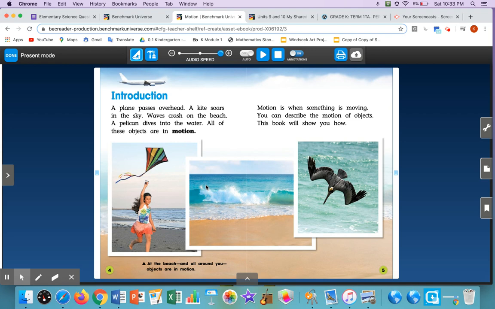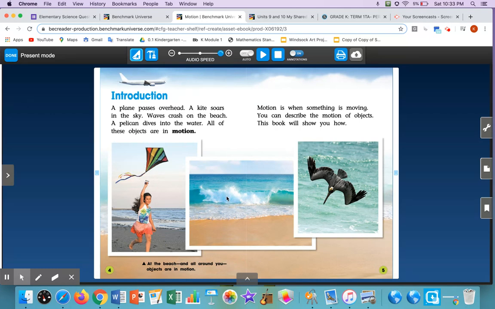For me to understand what I just read, I'm going to look at the captions. I'm going to look at the pictures. And I can remember what it said about the plane passing overhead. I do see the plane flying. And it said that the kite soars in the sky. I do. I see it flying in the sky.